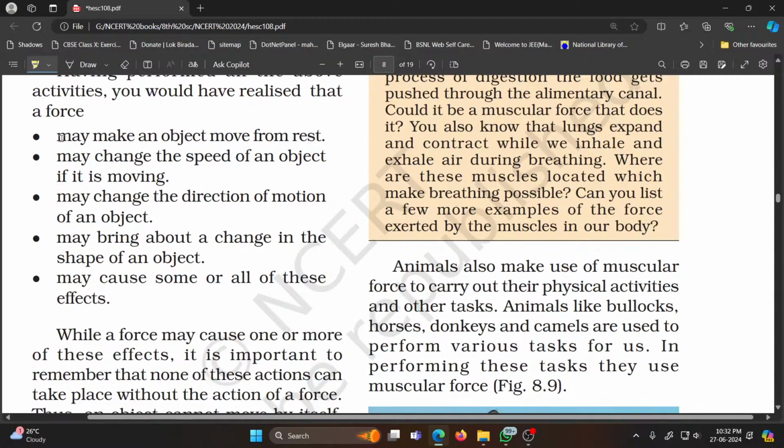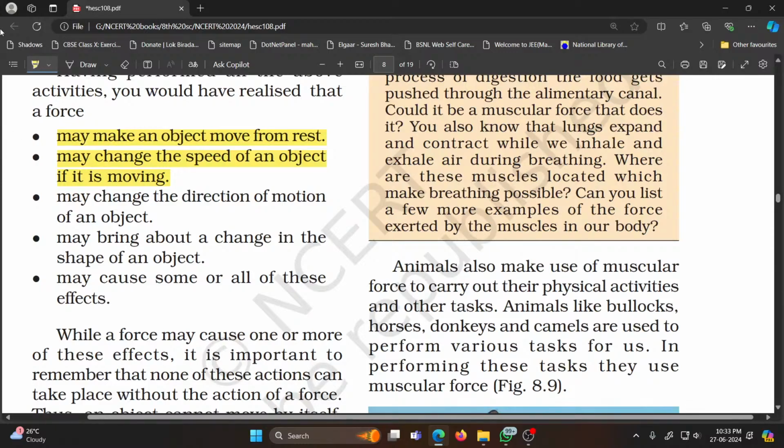A force may make an object move from rest. जो object at rest है उसको move. If you kick a football, the football was at rest, it started moving after application of the force. Force may change the speed of an object when it is moving. If you apply the force in the direction of motion, speed will increase. If you apply the force in the opposite direction of the motion, speed will decrease.